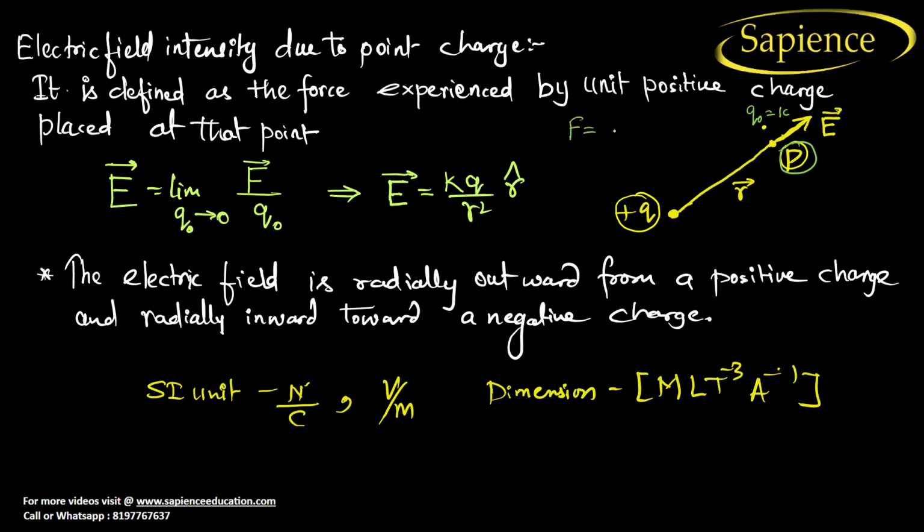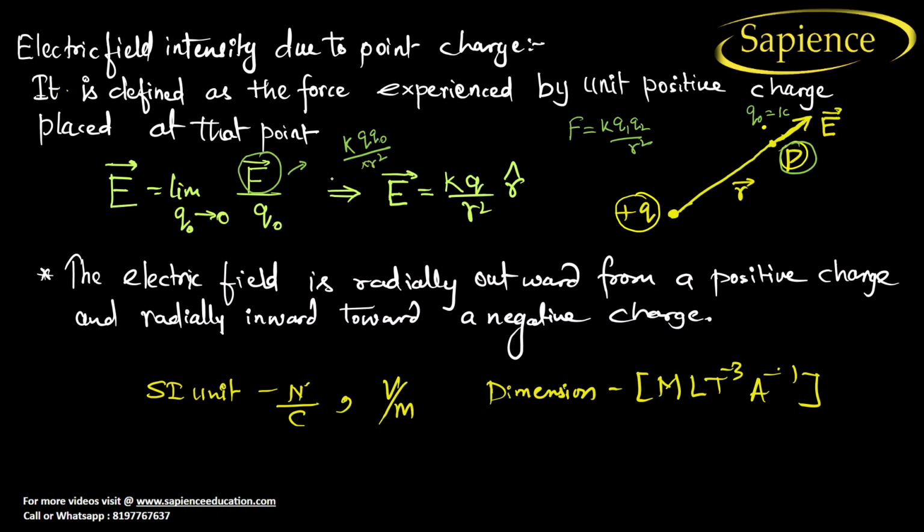So force is equal to K Q1 Q2 by R square. Now we have to put this force here. If we put this force here, what will we get? We will get K Q1, Q2 is equal to Q naught, that is the unit charge, divided by R square.